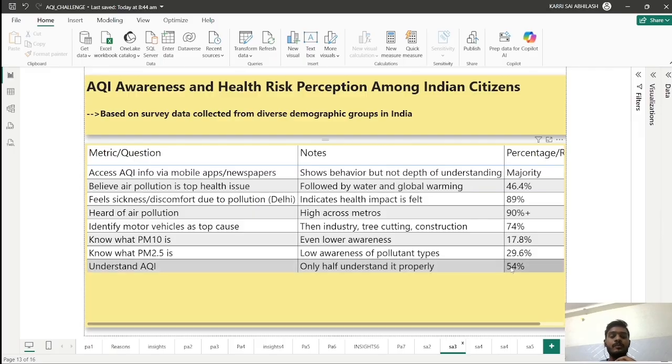Half of the population in India doesn't know what AQI is. 90% have heard of air pollution, but they do not know about other things and they do not follow any precautions. So these are the concluding points: 50% of the population don't know about AQI and what its effect is. In my research, I have found that 9 million people die due to air pollution in the world every year.